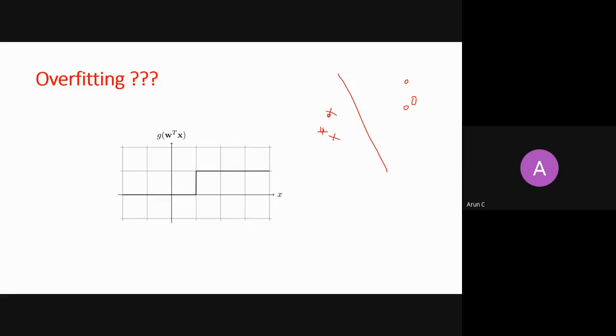Very good. How can I get an overfitting here? Because I'm maximizing it with a likelihood estimation. How can I maximize it? How can I get overfitting here? What is overfitting? First, tell me what is the nature of overfitting. Like in regression, overfitting was nothing but your curve was going through every sample in your data set. That was overfitting. What is overfitting in logistic regression here?